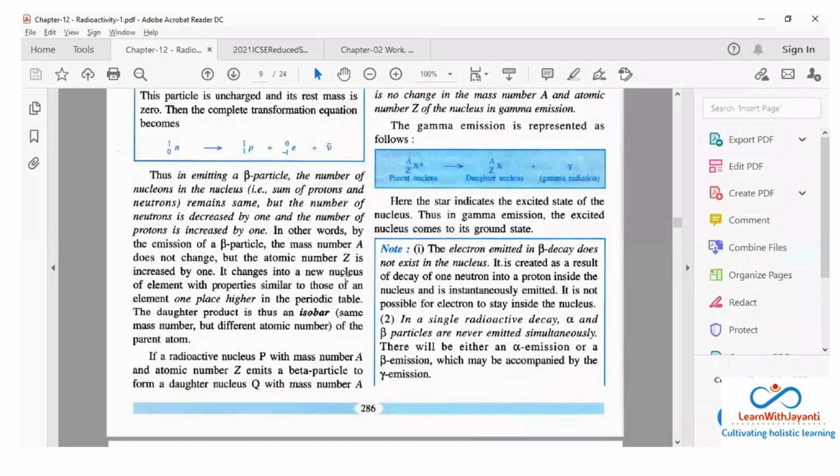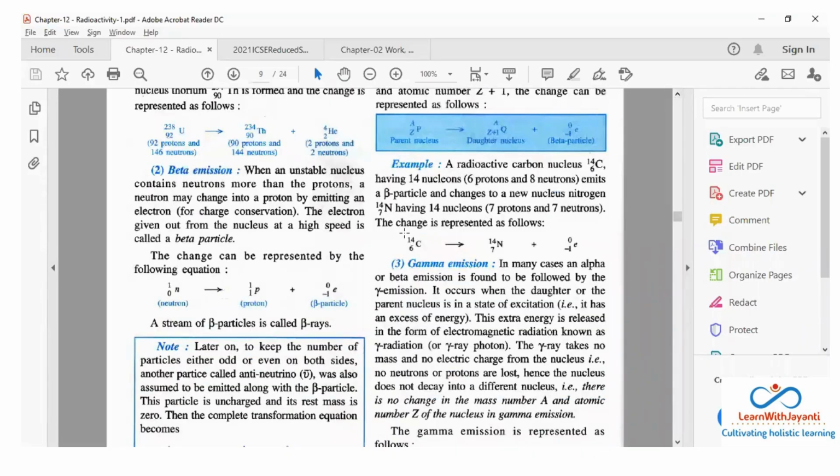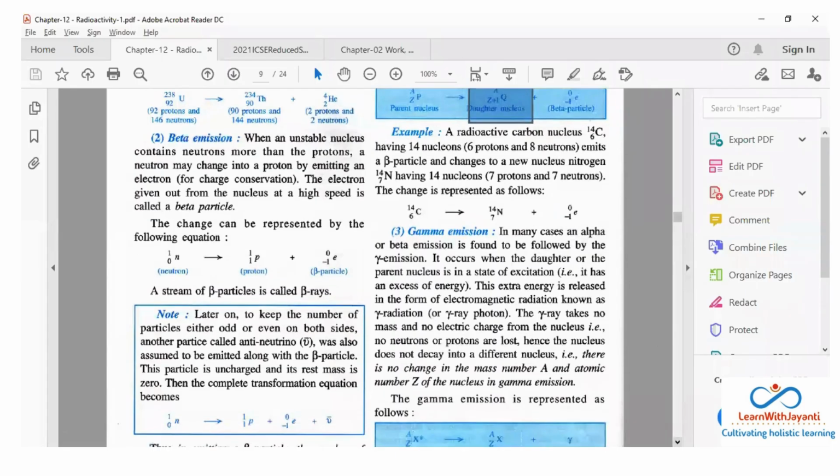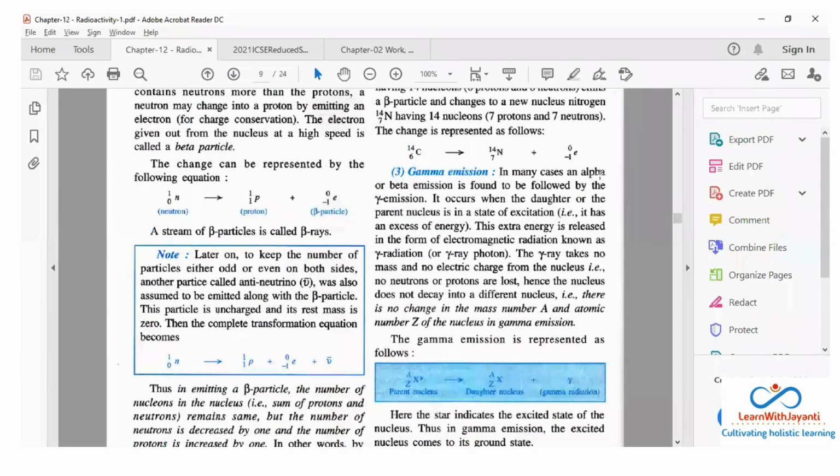So it changes into a new nucleus with properties similar to those of an element one place higher in the periodic table. So the daughter product is an isobar, okay. आइसोबार बन गया ना, क्योंकि एटॉमिक मास नंबर सेम है, बट द एटॉमिक नंबर इज डिफरेंट, ओके। एग्जाम में यही आएगा, they will be asking you कि एक बीटा इमिशन हुआ तो क्या होगा, तो you have to write these numbers, ये 14, 7 ये सब लिखना पड़ेगा। सबसे बेस्ट है गामा, ओके।